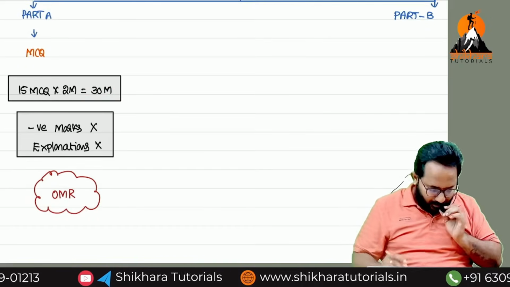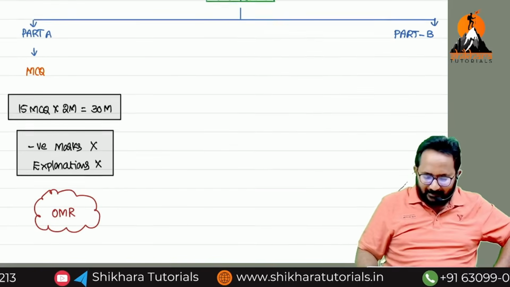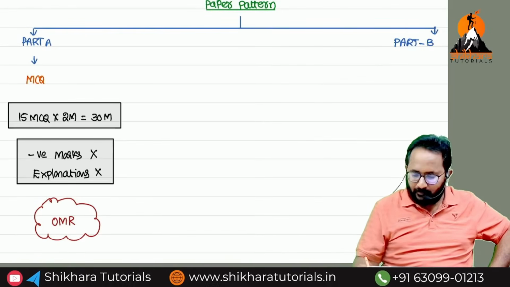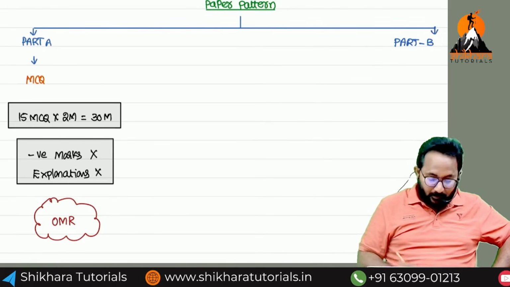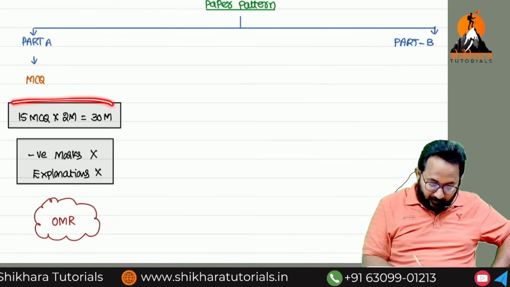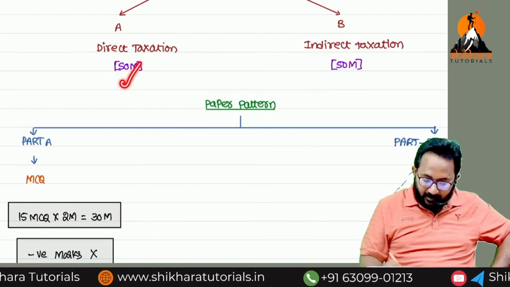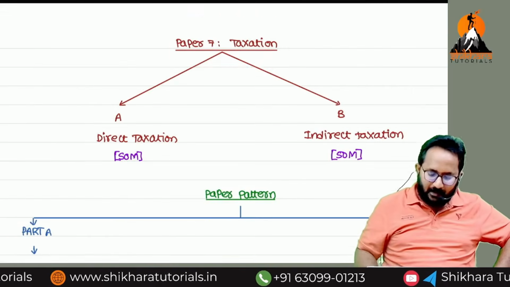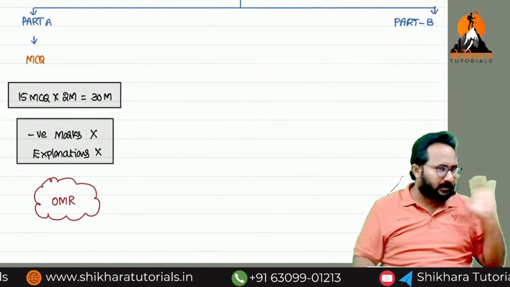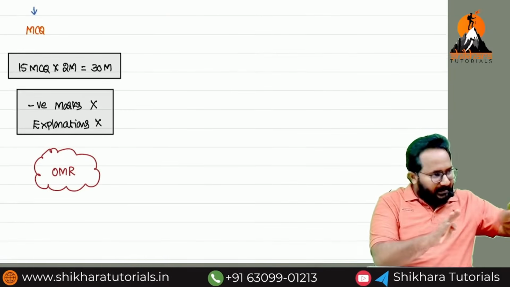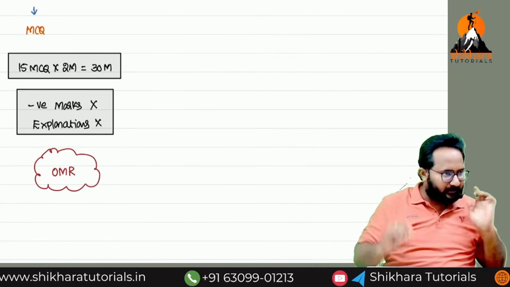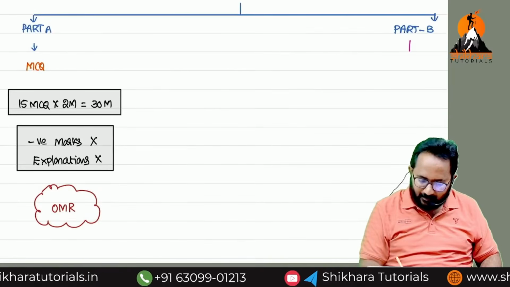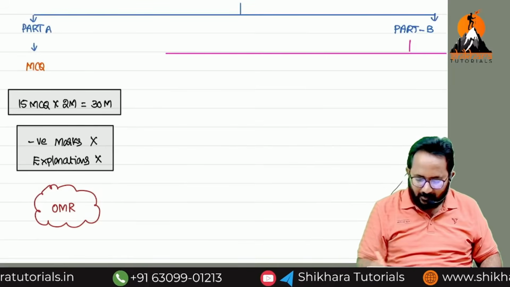Next. How many marks over? 30 marks. Sir, if 30 marks are over, then 70 marks is related to what? Part B, descriptive. And again, sir, in these MCQs, how many marks from DT, how many marks from IDT? That I will tell you later. First, this is the combined paper 7 pattern. Within that also, the DT proportion is there, the IDT proportion is also there. Now, part B. Any idea? How many questions are they going to give? Descriptive.